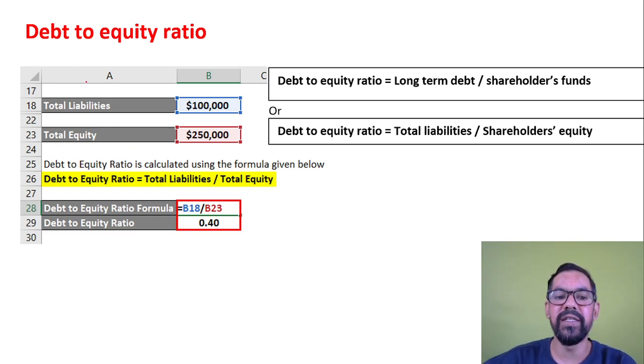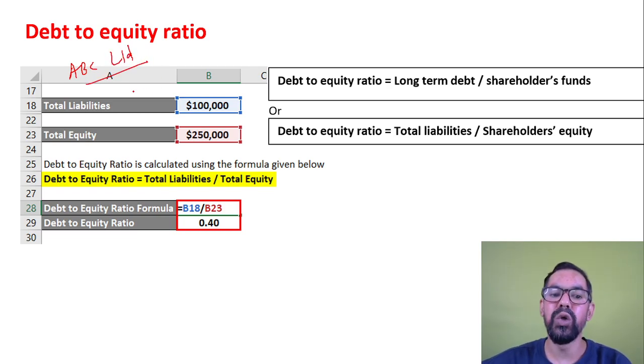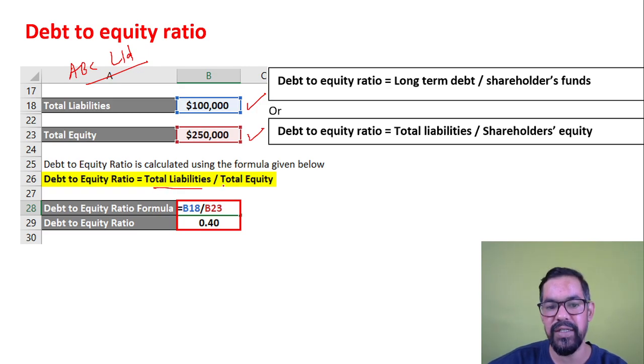Let's say there is a company, ABC Limited. This ABC Limited's total liability is 1 lakh rupees, and total equity is 2 lakh 50,000. Now you know the formula: total liabilities divided by total equity. Liability is 1 lakh and equity is 2 lakh 50,000.